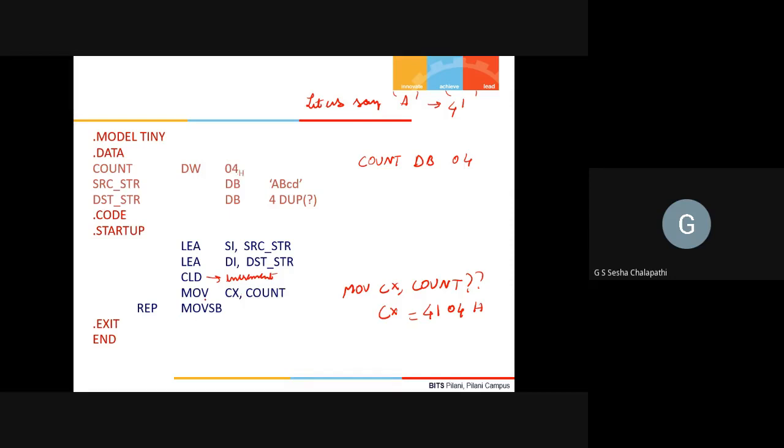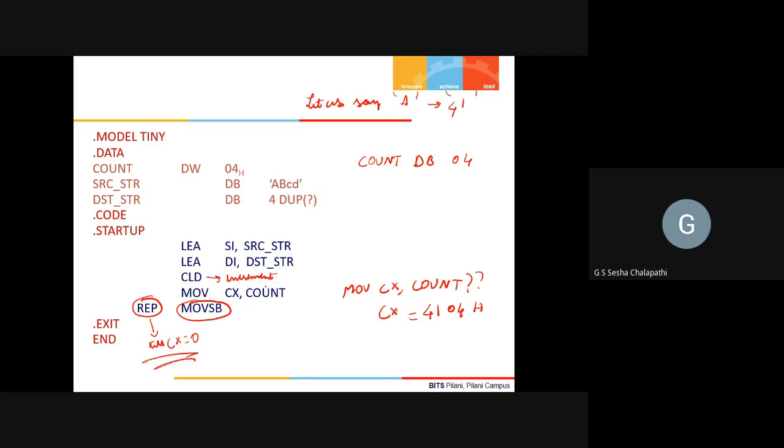Then I will say REP MOVSB. I will have a prefix called REP. When you do REP, it will repeat this operation till CX becomes 0. It will repeat MOVSB till CX becomes 0. Repeat this operation till CX becomes 0. That is what will happen if you have REP MOVSB. So this is how you actually use MOVSB.